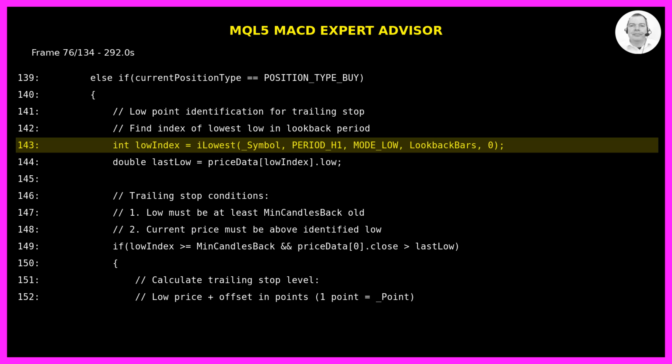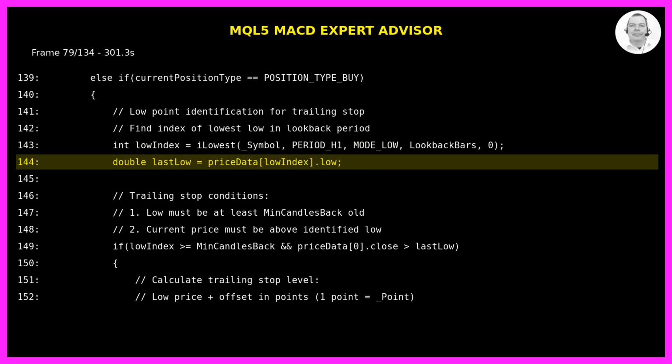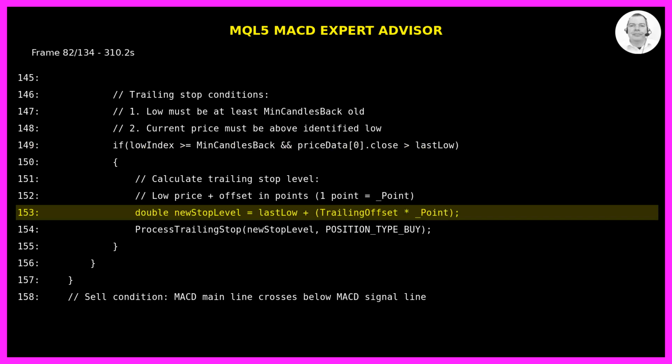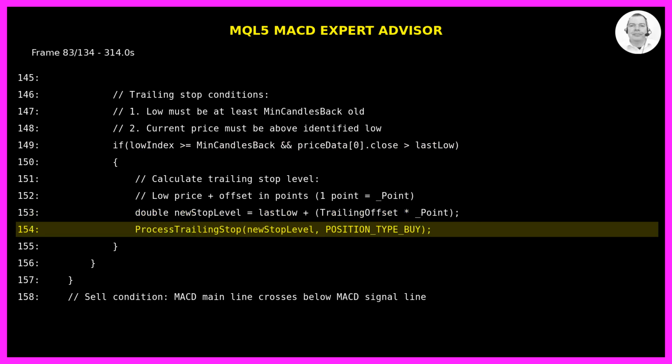If we already have a buy position, we identify the low point for trailing stop purposes. We use iLowest to find the index of the lowest low in our lookback period and get the actual low price. We check if this low is at least MinCandlesBack old and if the current close price is above this low. If both conditions are met, we calculate a new stop level by adding the trailing offset in points to the low price, then call process trailing stop with this level and position_type_buy.